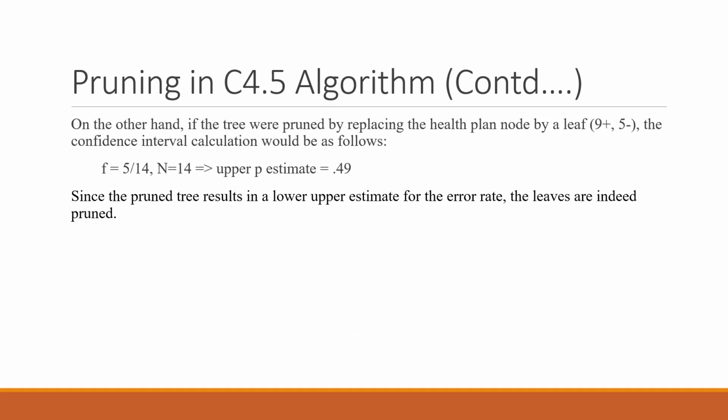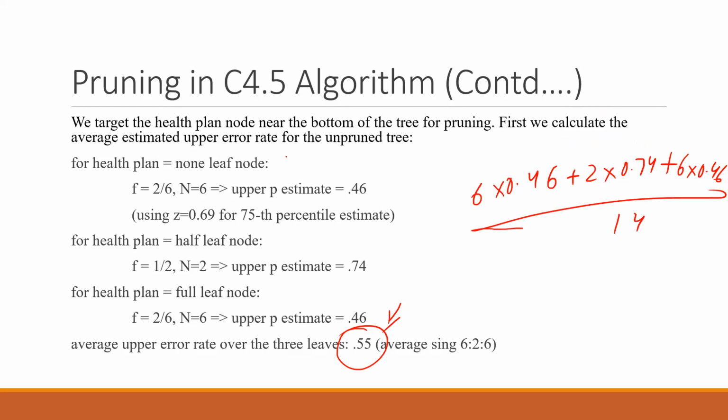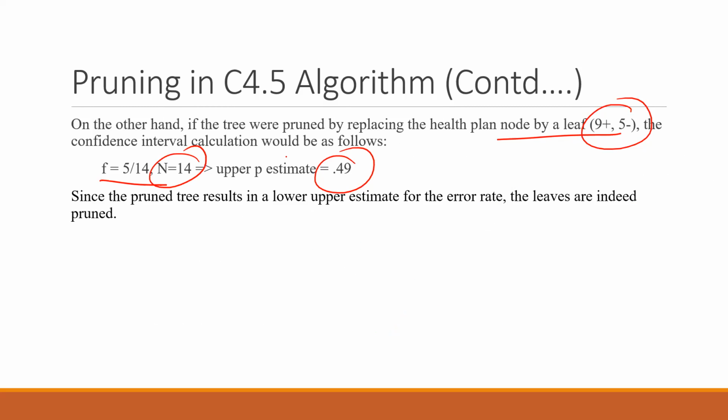Now on the other hand, if the tree were pruned by replacing the health plan node by a leaf of 9 plus and 5 minus, the confidence interval will be like this: 5 by 14 is the not correctly classified, with n equal to 14, and the value will be 0.49. So without any pruning you get an estimate of 0.55, but after the pruning you get an estimate of 0.49.